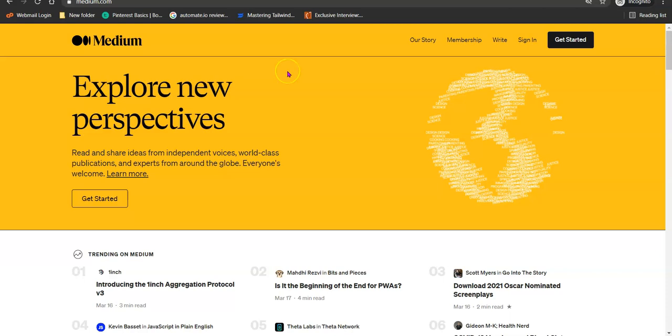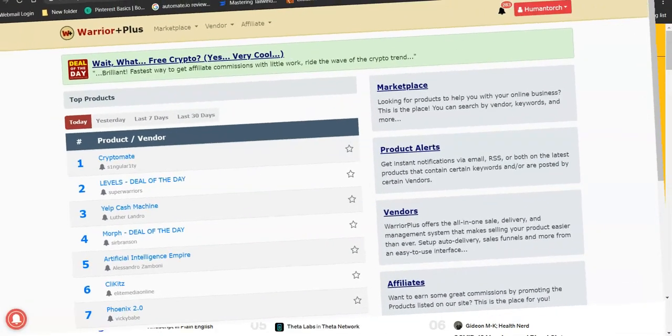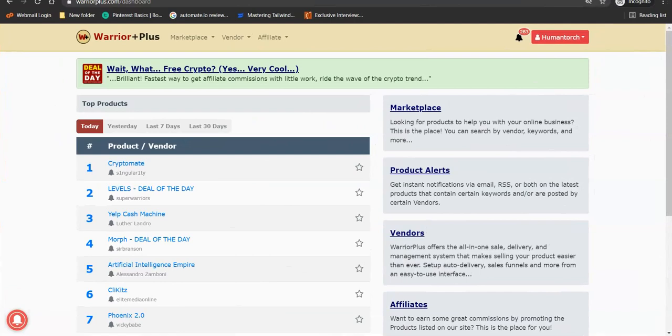For us to successfully make money with affiliate marketing using the Medium platform, the first thing we are going to be needing is an affiliate platform. Now for us to make money with affiliate marketing, obviously we need to join some affiliate programs, whereby we can get our affiliate links and use these links to monetize our articles. So for this tutorial I'm going to be going with Warrior Plus.